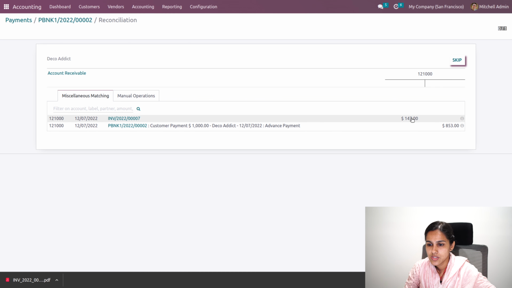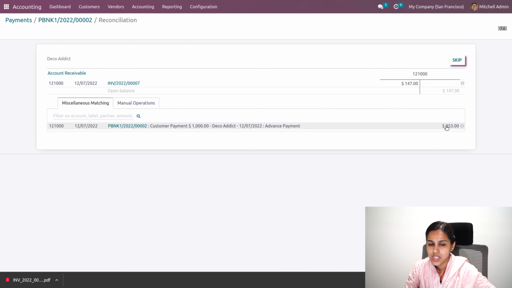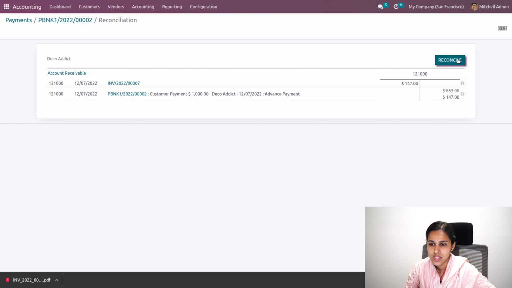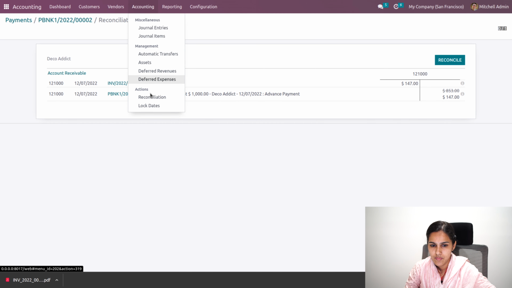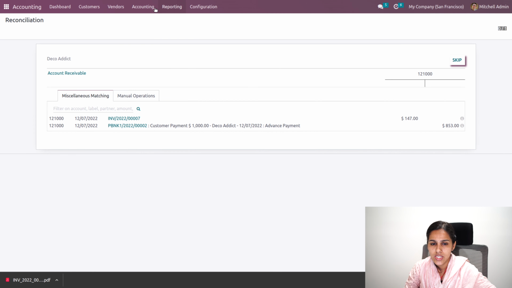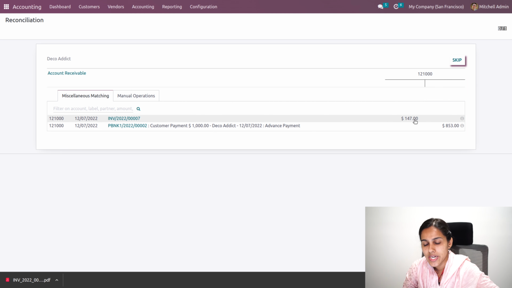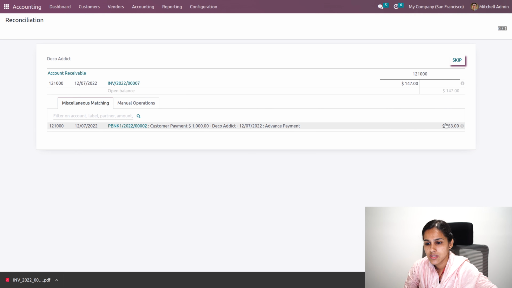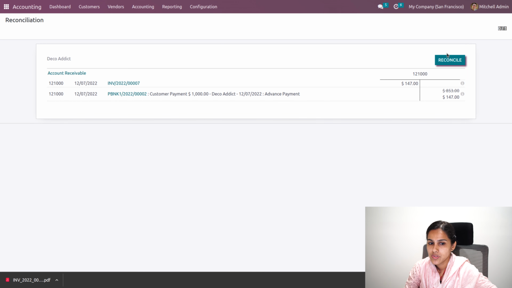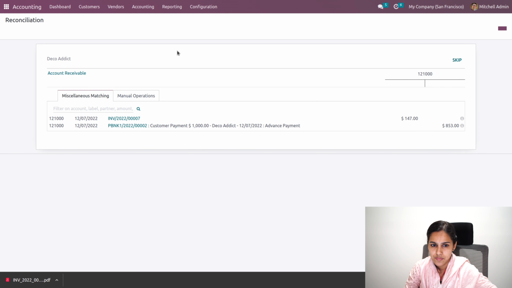So we can choose this payment and click on reconcile. So it will be reconciled. Also, we'll be able to see these details under the reconciliation. Okay, when you go under reconciliation, the invoices and the payment details can be seen. There is an invoice and payment that we record in the Odoo database. So we can match the invoice with the payment. That is what we call payment matching.